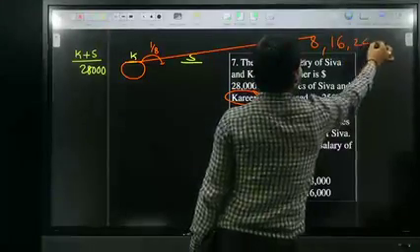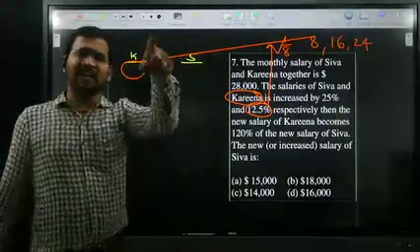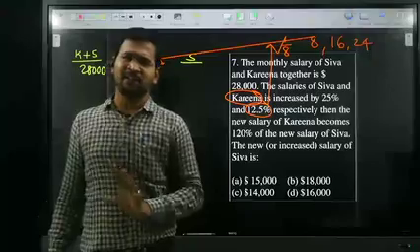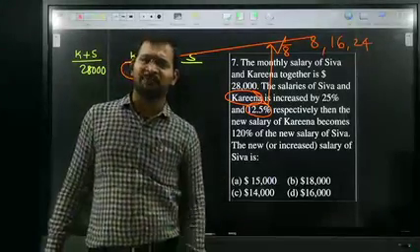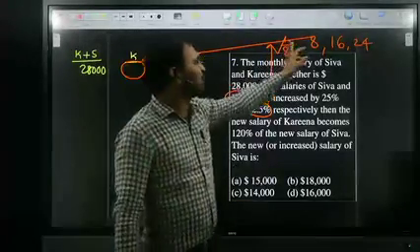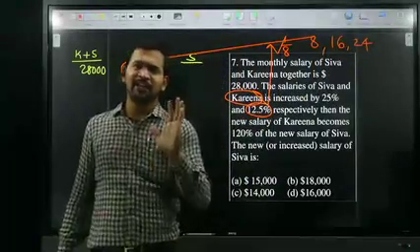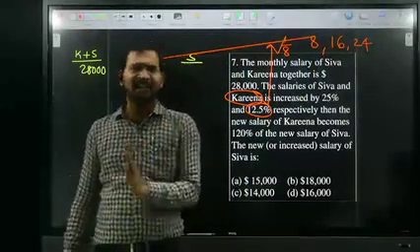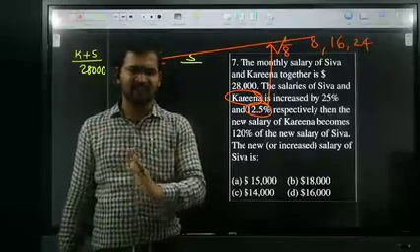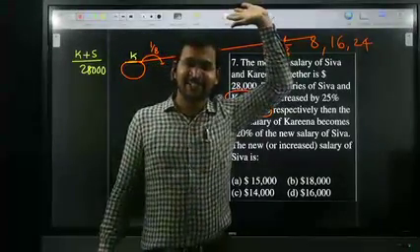These are the 3 possibilities now. Karina's salary is always a multiple of 8. Say for example, if I take Karina's salary as 8, then Shiva's salary is 20.